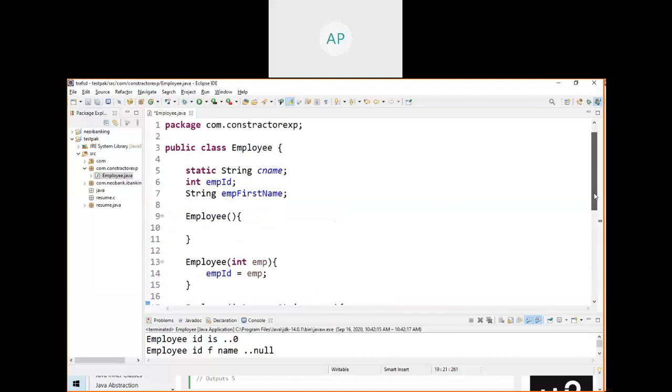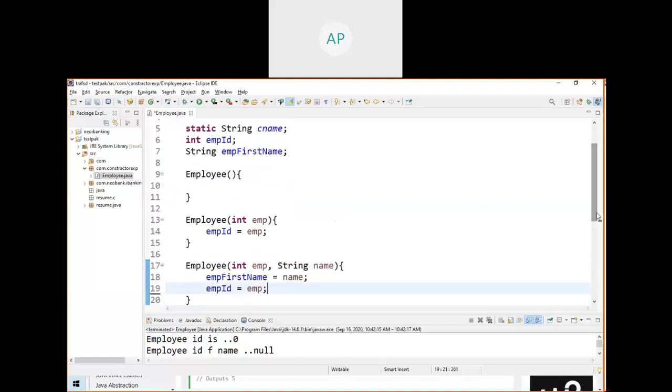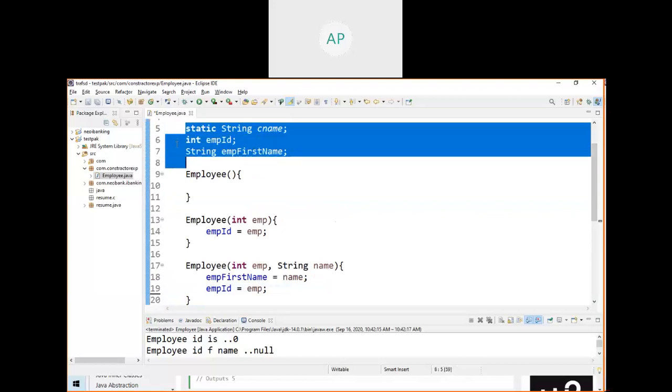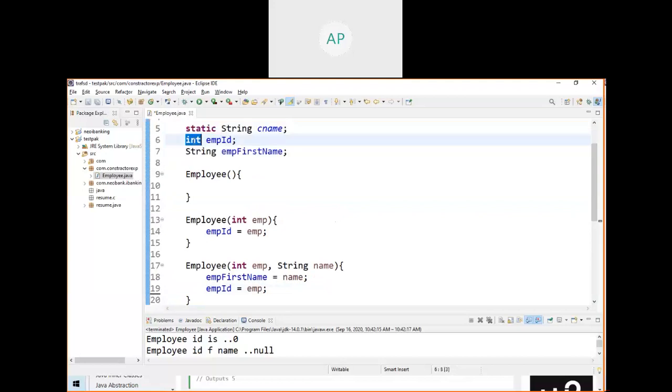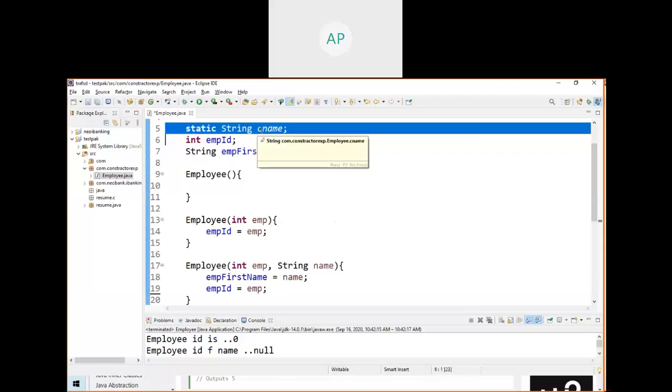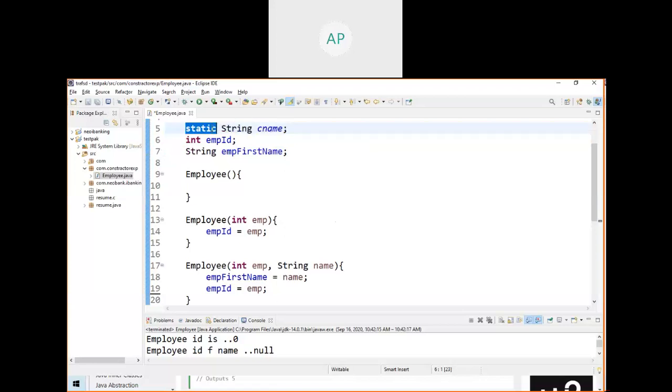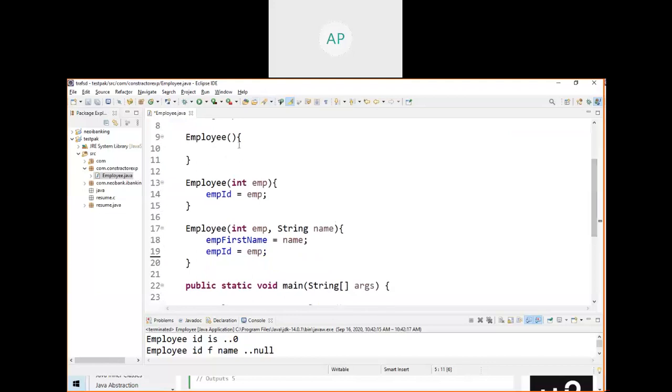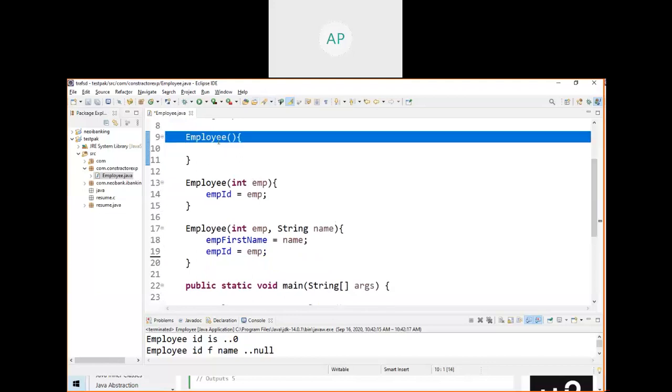So how many constructors are there in this class? You can create any number of constructors. There are three variables: one is a static variable and the other two are non-static variables, or we can call them instance variables. This is a static variable or class-level variable. If you go on Google and search what is a static variable and what is an instance variable, a lot of tutorials are available where you can get all that information.